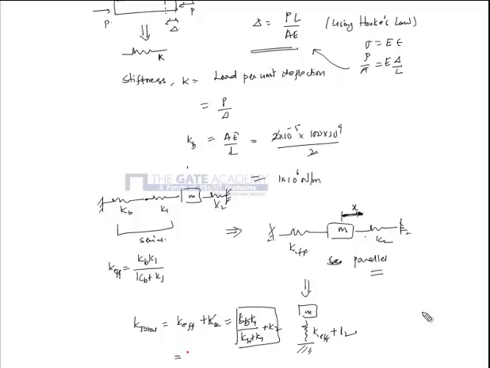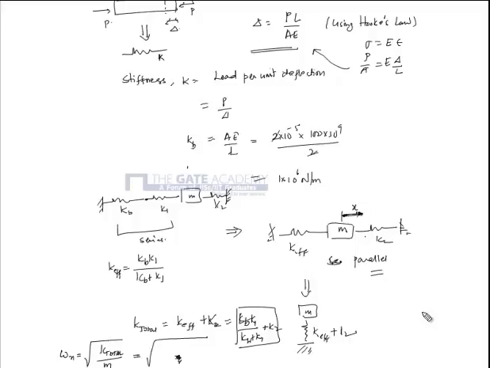So let's substitute that. My omega, the natural frequency, will be the square root of K total by mass M. So let's substitute the values.